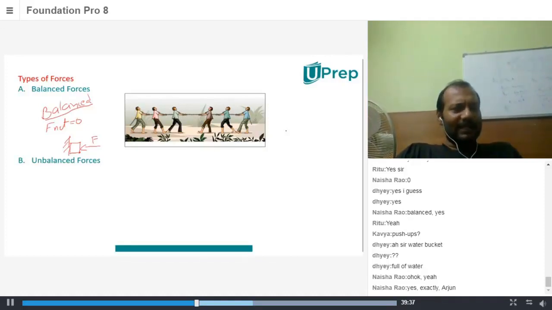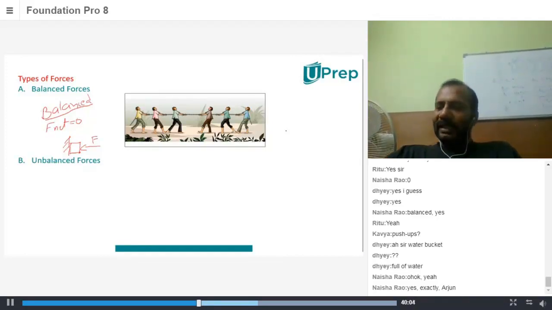Any other example of balanced forces? Anything that comes from when we are standing, that's something good. Rishit, yes. When we are standing, what is happening? We are pushing the ground down and the ground is pushing up and we are not moving. When you're sitting, you're pushing the chair down, or you're pushing the bed down if you're sitting on the bed, and it is pushing you up with equal force. So that is balanced force.